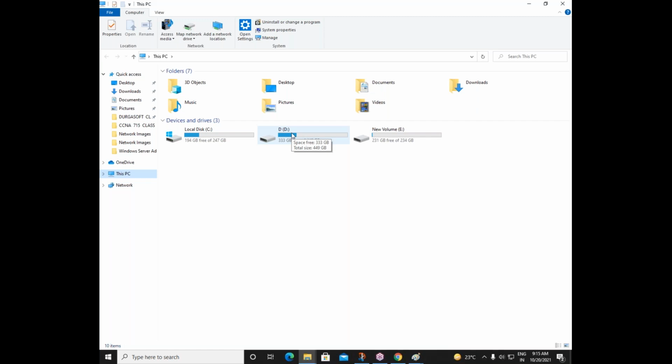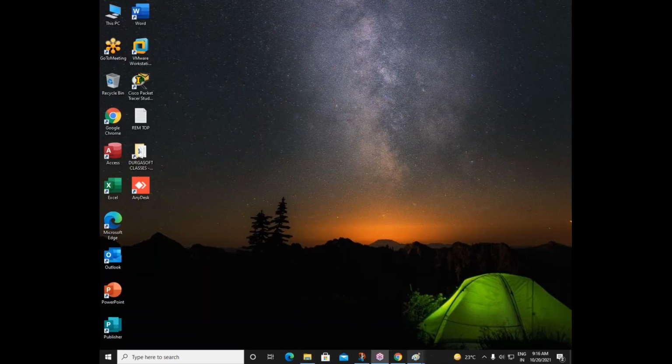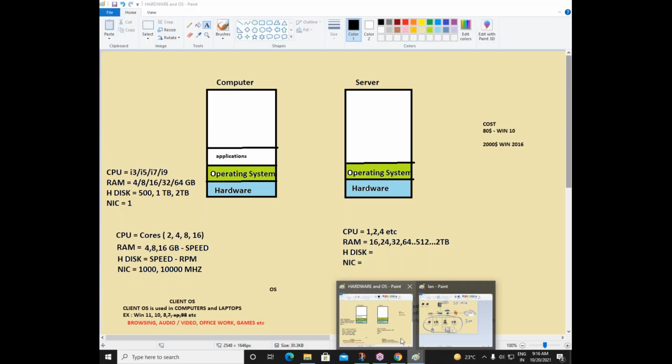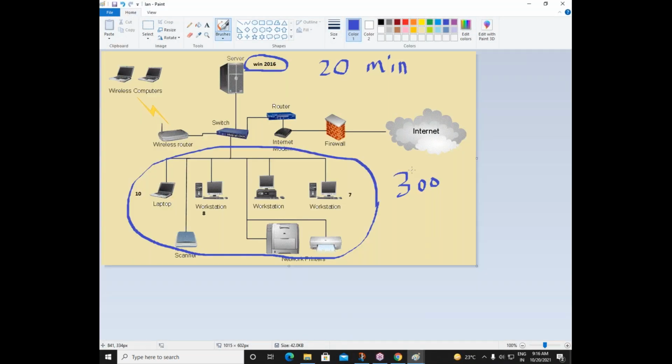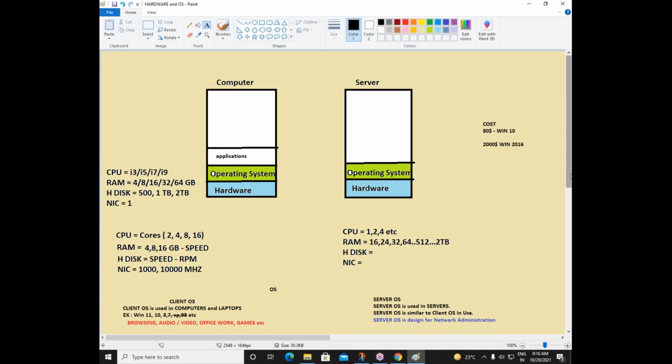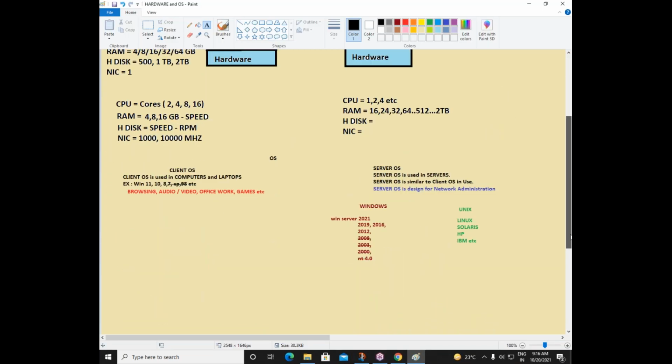If you go to Windows Server 2016, there also you see the same options. There will be a documents option, there will be a downloads option, there will be music, pictures, D drive, C drive, everything will be the same. But in our server OS, there are some extra options available. Using those extra options, we can manage this whole network. There is a major difference between a server OS and a client OS. Server OS is designed for administration. Got it? So please take your time, 30 seconds. If there is any question or doubt, we will see. Then we can move to the next part.